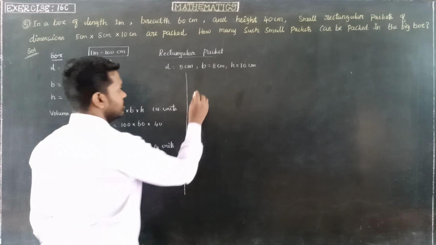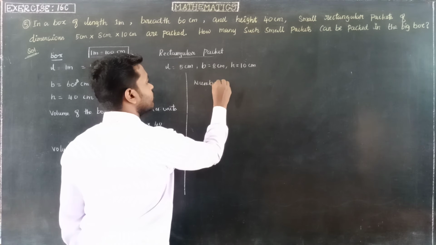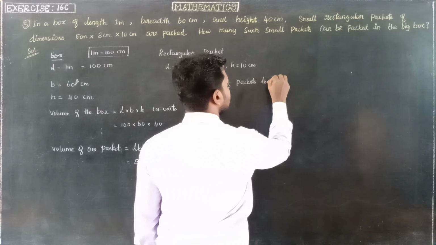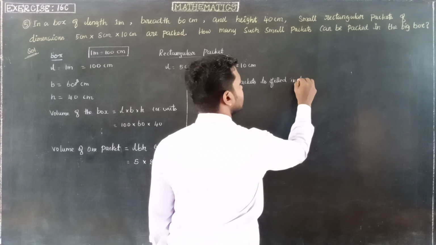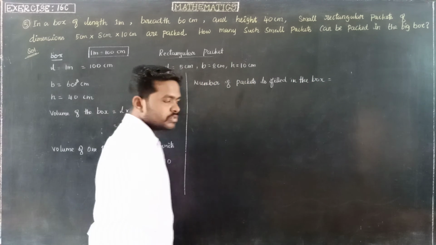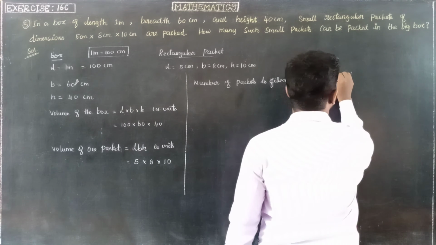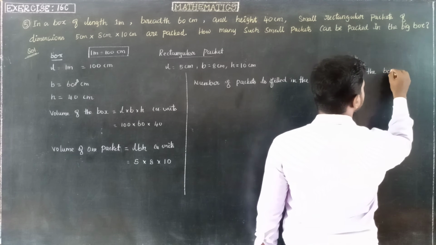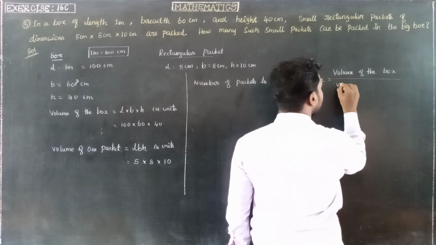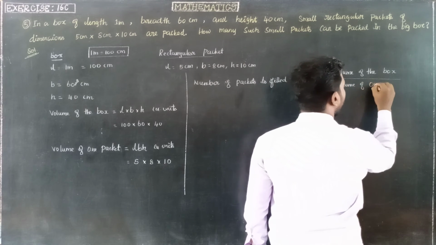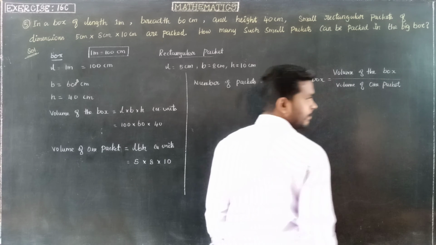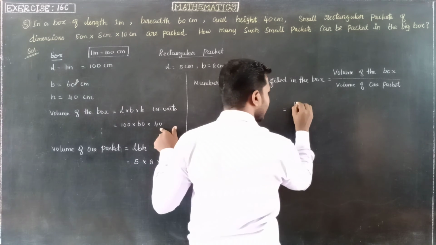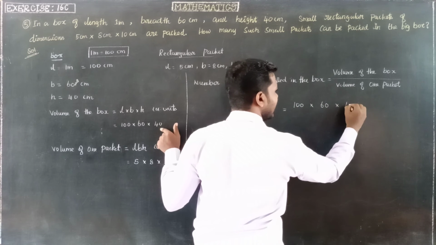So number of packets to fill in the box is equal to volume of the box divided by volume of one rectangular packet. The volume of the box we have found: 100 into 60 into 40. To simplify, we write it directly without multiplying.